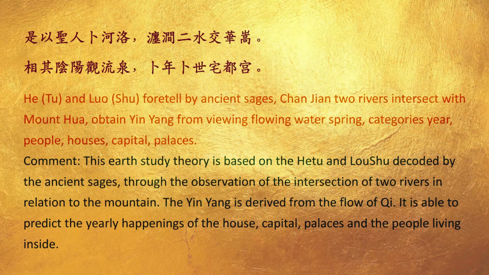He, Tu, and Luo, Shu, foretold by ancient sages: Tianjian, two rivers intersect with Mount Hua. Obtain yin-yang from viewing flowing water spring. Categories: year, people, houses, capital, palaces. This earth study theory is based on the Tu and Lu Shu decoded by the ancient sages, through the observation of the intersection of two rivers in relation to the mountain. The yin-yang is derived from the flow of qi. It is able to predict the yearly happenings of the house, capital, palaces and the people living inside.